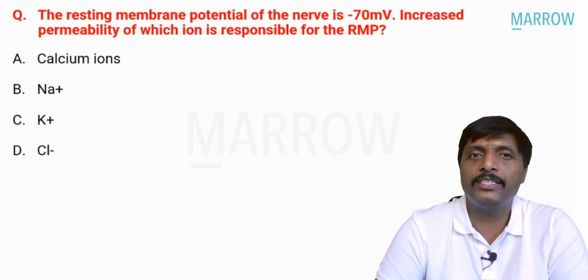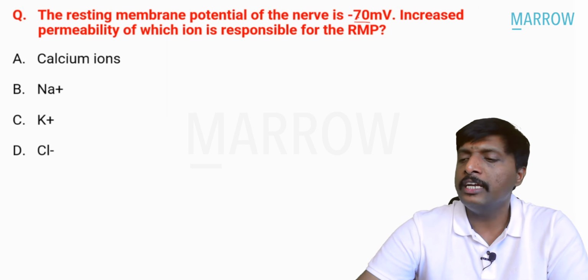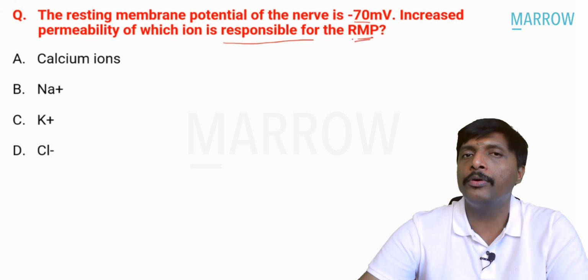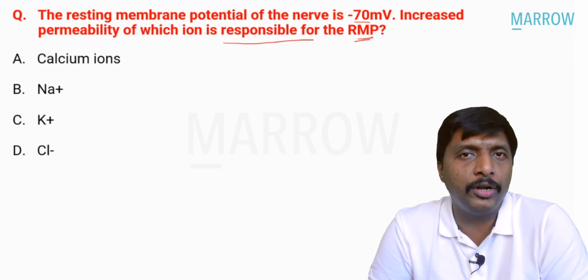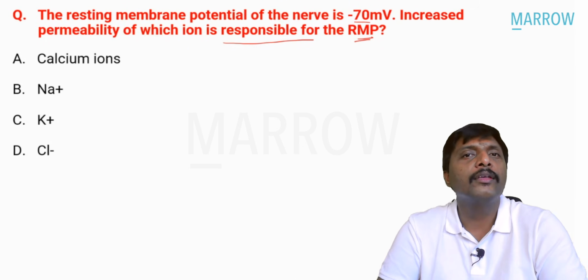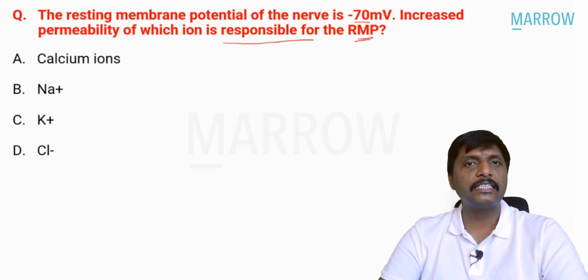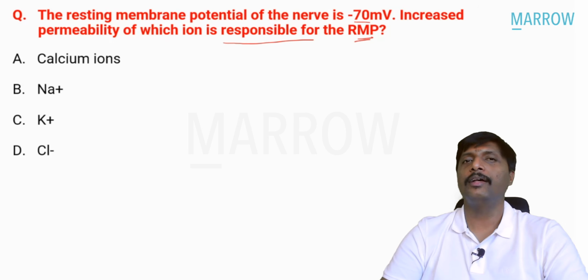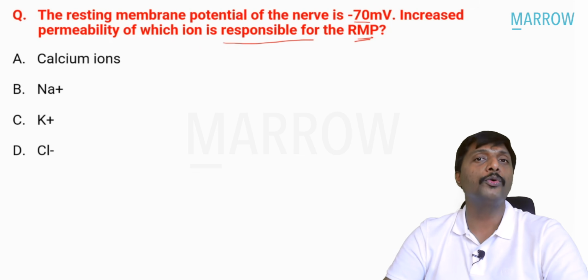Now, the next question. The resting membrane potential of nerve is minus 70 millivolt. Increased permeability of which ion is responsible for the resting membrane potential? I saw many students confuse this with potassium and chloride. The possibility for chloride as the answer is nil. Remember, for any question about resting membrane potential, please don't make a mistake in future also.